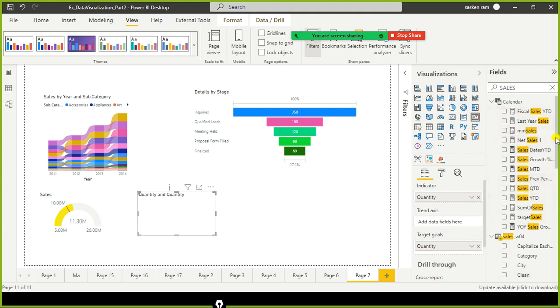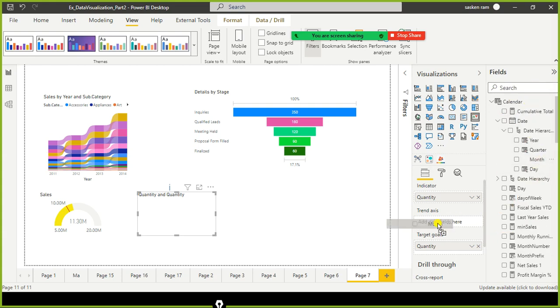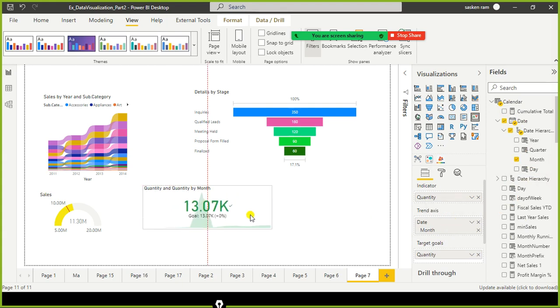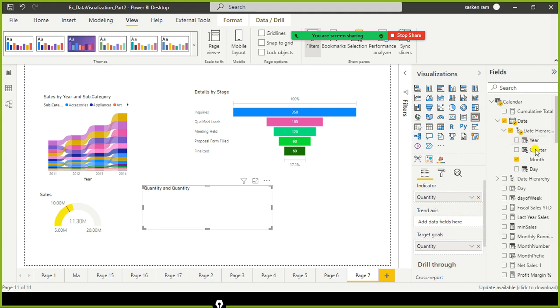I just simply use some date related columns, or instead of this you can use quarter. The units sold along the quarters.